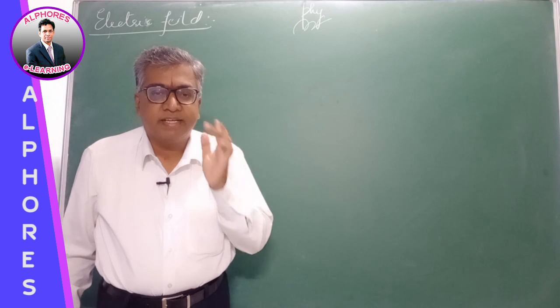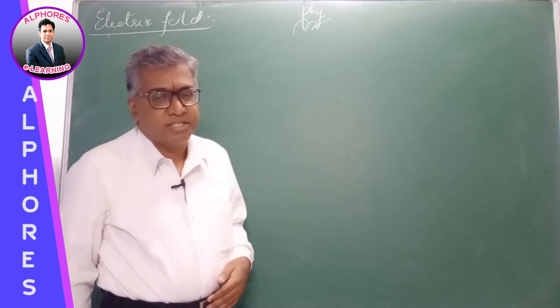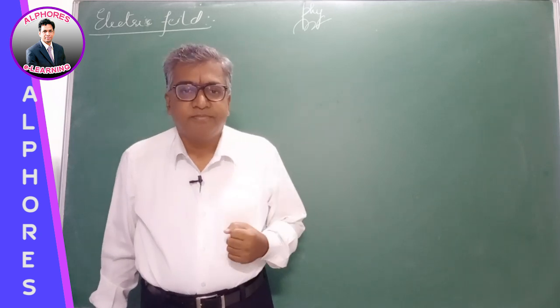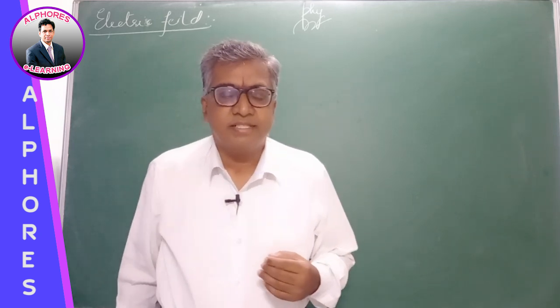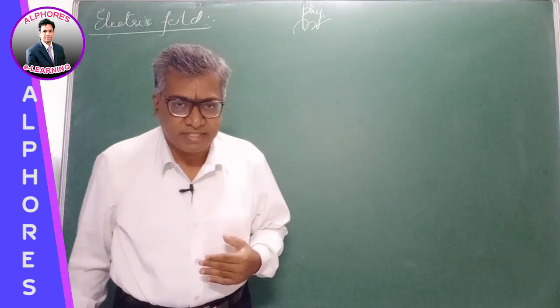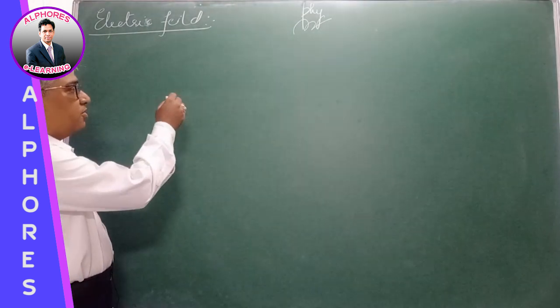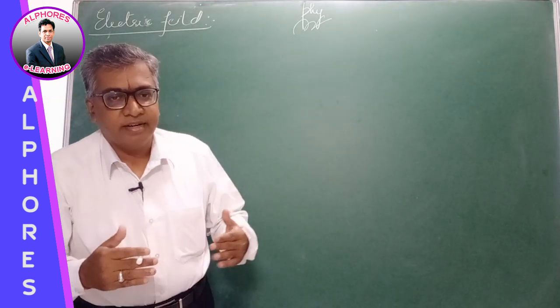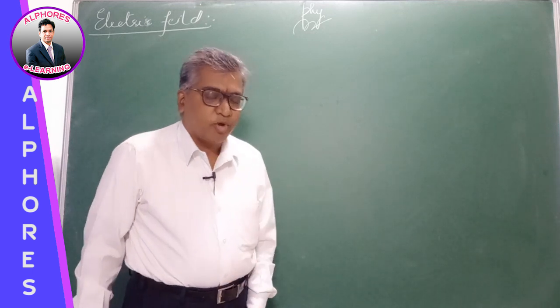The mathematical formula for the force between two charges was given by Charles Coulomb, by Coulomb's law. So the force between two point charges is directly proportional to the product of the charges and inversely proportional to the square of the distance. So F is equal to K Q1 Q2 by D square, right? Coulomb force. And we have studied the properties of Coulomb force also.